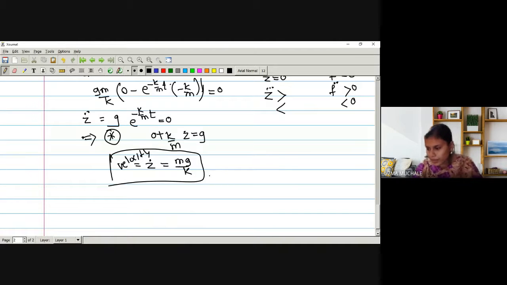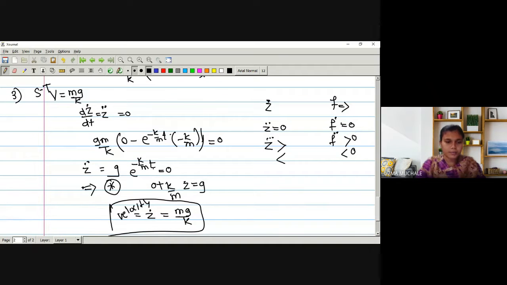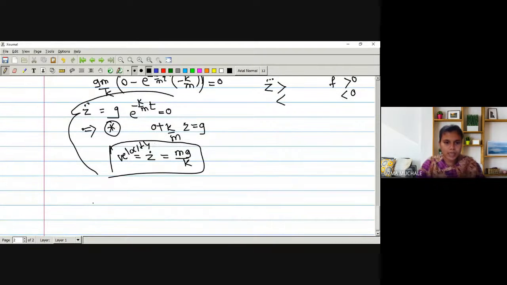Now we have to find out the third derivative, that is z triple dot. As we have found z double dot, with the help of this we can find the value of z triple dot. What is the value of z triple dot? g is constant, e raised to minus k by m into t. The derivative of e raised to minus k by m into t is minus k by m as it is.